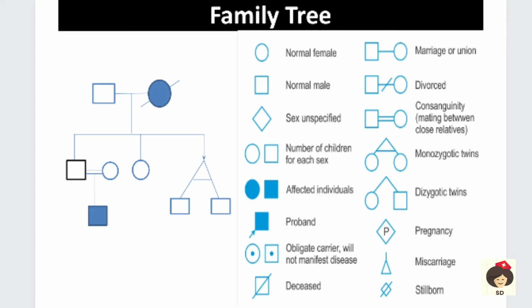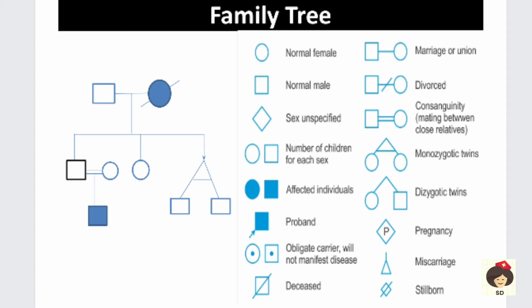Next is the family tree. Here is a diagram showing a family tree. If it is a square, then it is a healthy male. If it is a circle, it is a healthy female. If it is a diamond shape, the sex is unspecified. According to the number of children, they can put inside numbers with oval and square shapes. If it is an affected individual, a male affected is shown as a colored square, and a female affected is shown as a colored circle.